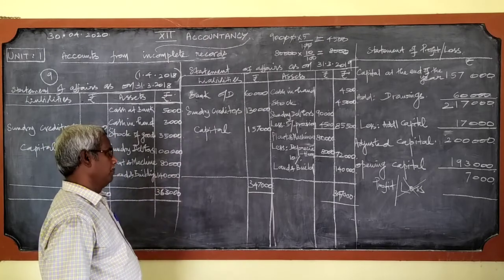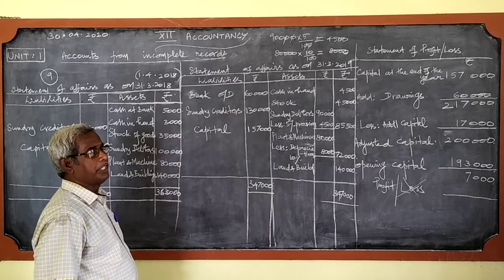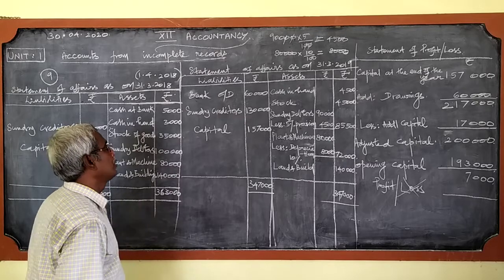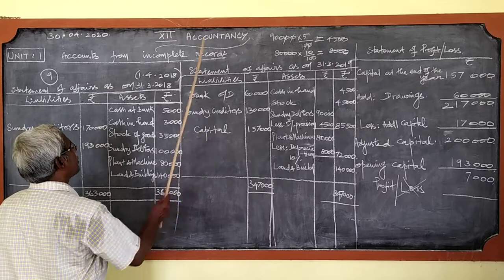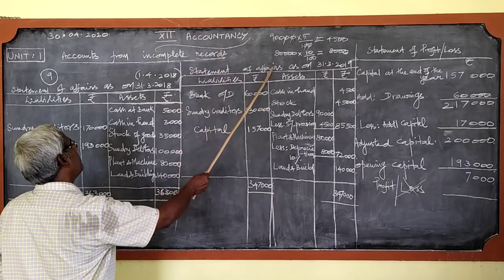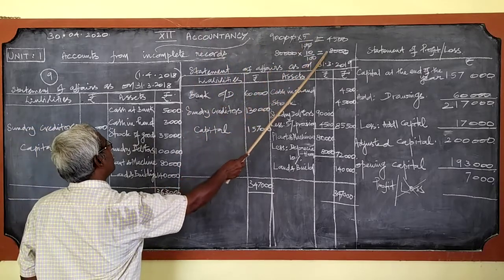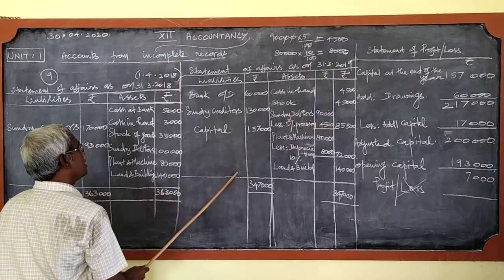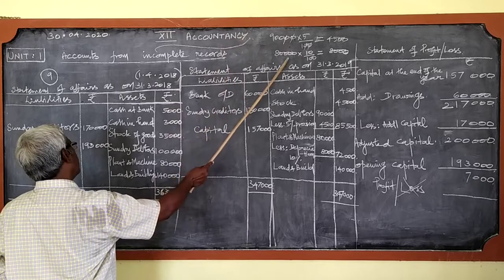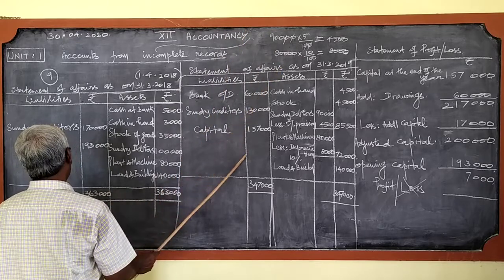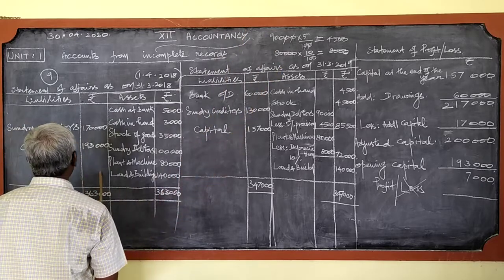But why should I do this? There are some other adjustments given. Those adjustments should be attended to only in the statement of affairs prepared for the date 31/3/2019, that is at the end of the year. Only the statement prepared at the end of the year we should attend to, but for the beginning we need not.